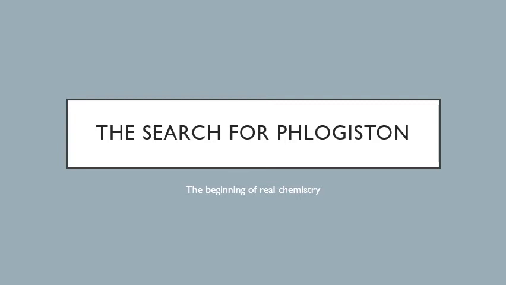We're going to start our investigation of chemistry from the very early days, starting in the late 1600s here. There was an element that was proposed called phlogiston, and chemists looked for phlogiston for about the next 120 years after its proposal in 1680. We're going to go through the processes of them looking for it and the experiments that led to them coming to a better understanding of chemistry.